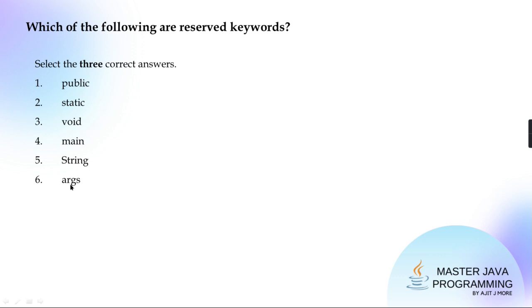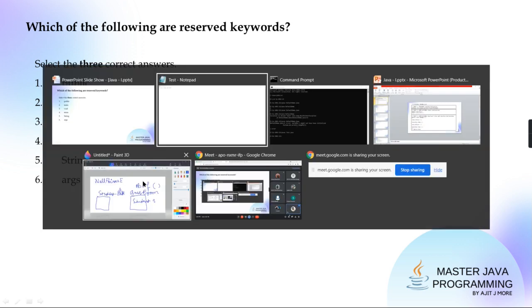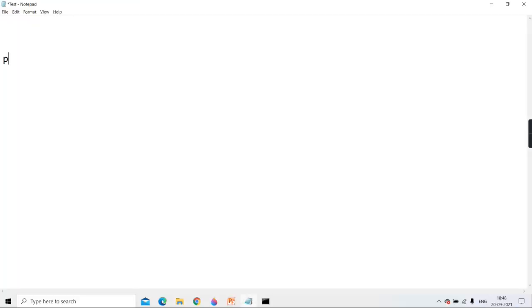And args, is args a reserved word or is it just the parameter name coming to main? It's a name of a parameter. So whatever name you give, instead of args, can I give arguments? Can I create a main like this? public static void main String arguments. If I write it, will it work? No problem, it's valid. Can I just write arg square? Yes. Can I write only s square? Yes.